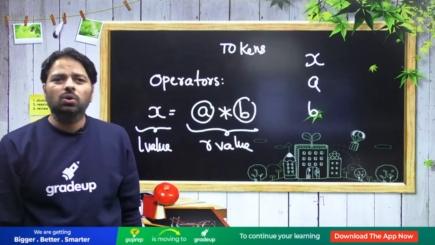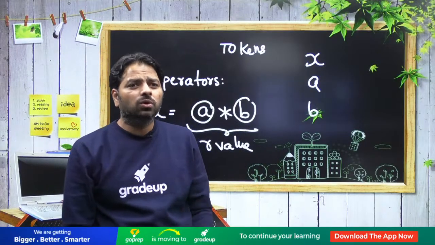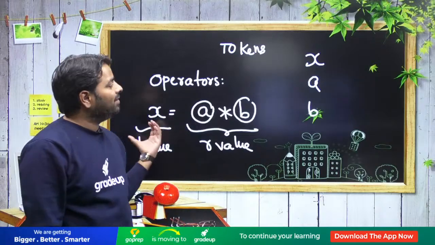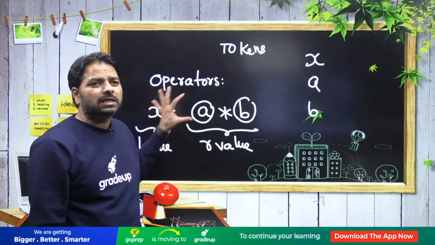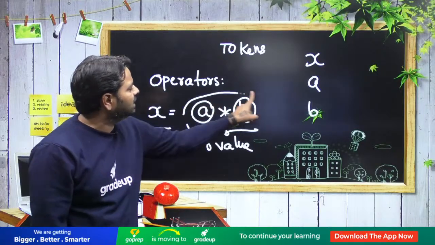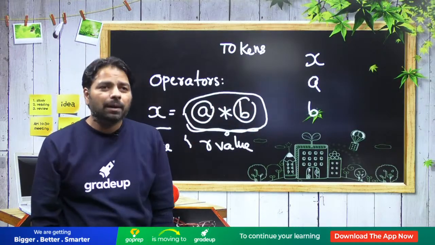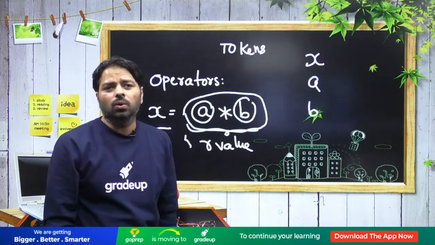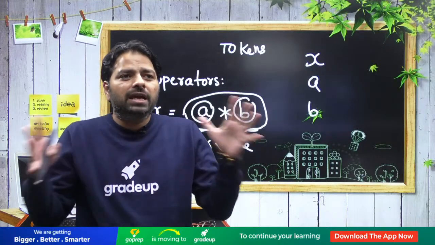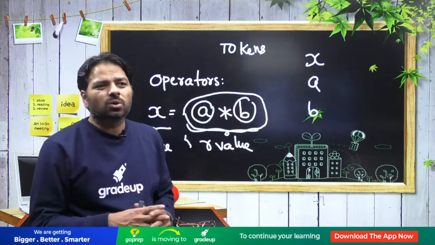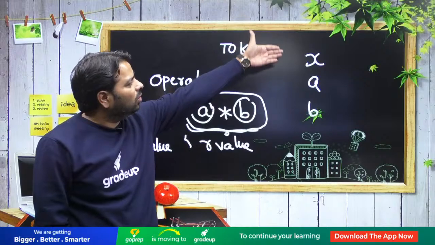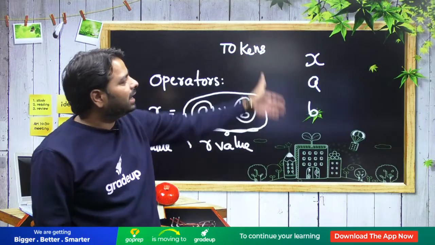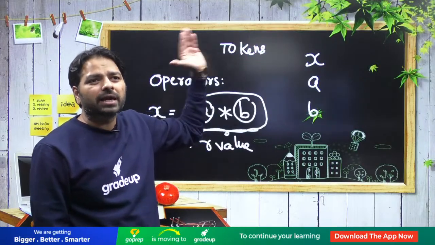Remember that point. Don't answer A, don't answer B, don't answer X. Because for L value or R value, have you seen an operating system? These two are independent expressions. Even after executing A star B, an interrupt can happen. Have you studied that? No. You can't say X depending on architecture, guys. Please don't answer such things. Here, we don't know who is going to be first. Anybody can be first, second, or third.